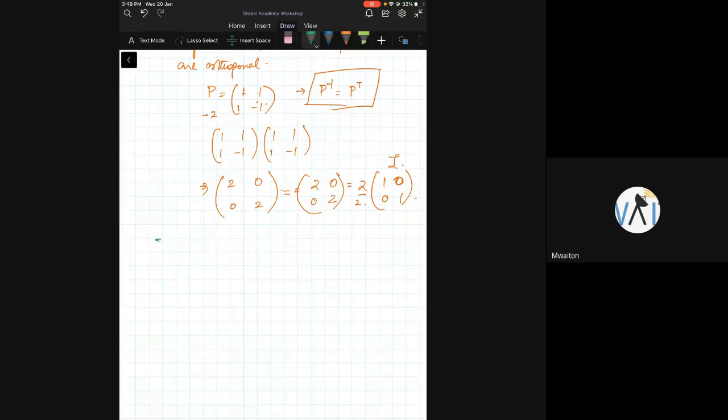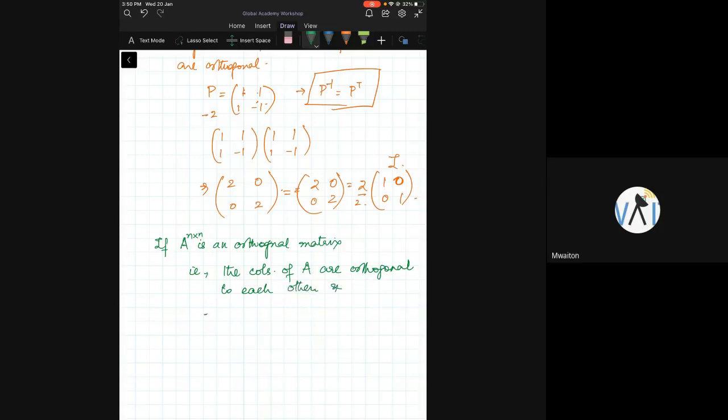If A is an orthogonal matrix, A n cross n is an orthogonal matrix, that means there is a definition. That is, the columns of A are orthogonal to each other and each column is of unit length. This is the definition of orthogonal matrices. Okay, each column is of unit length.